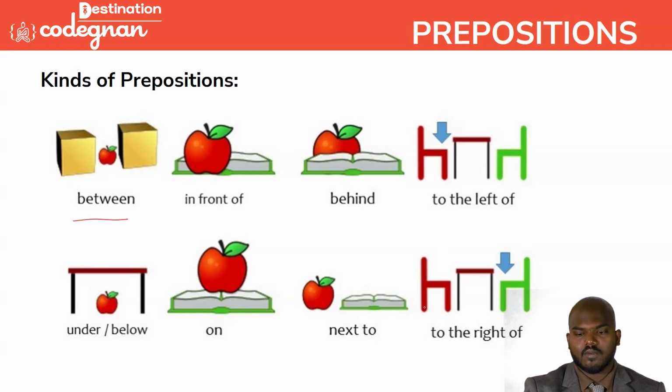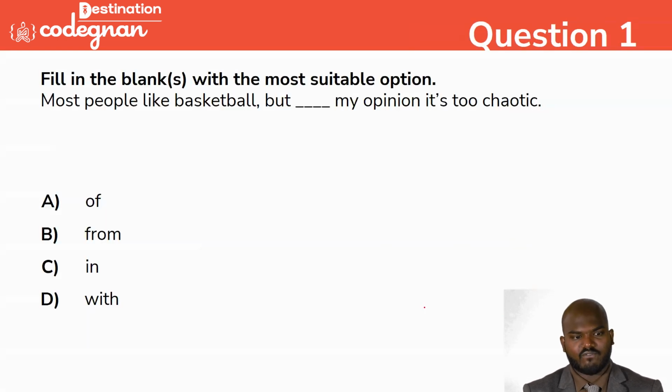Let us move to the questions with respect to the topic, because that's much more important. Going to this one, guys, you see this one. Most people like basketball, but dash my opinion, it's too chaotic. What can you call it? What is the answer here? Here we will definitely go for option C. Rephrasing the pronouns is very important. But in my opinion, it's chaotic. That's the correct answer.